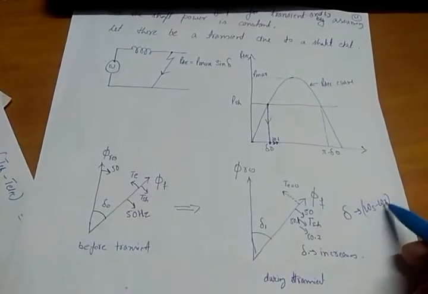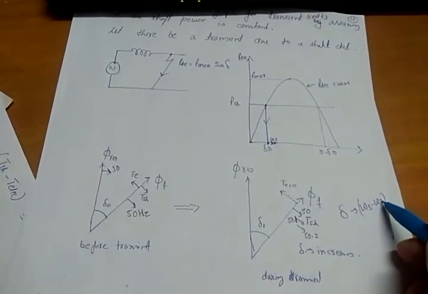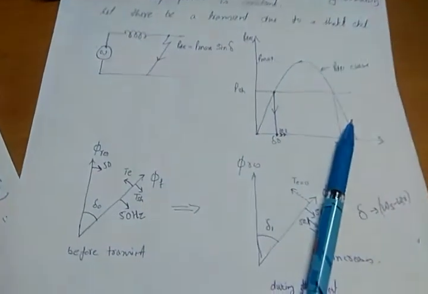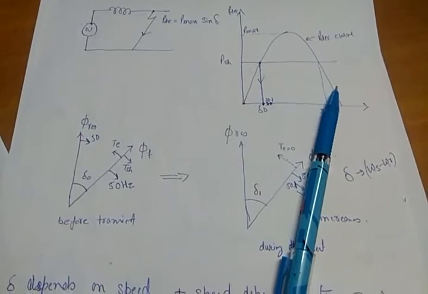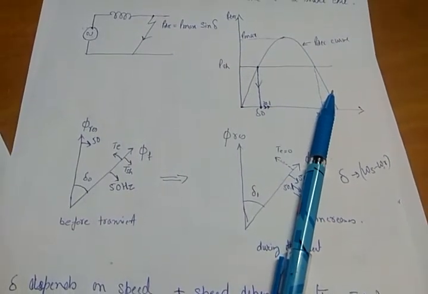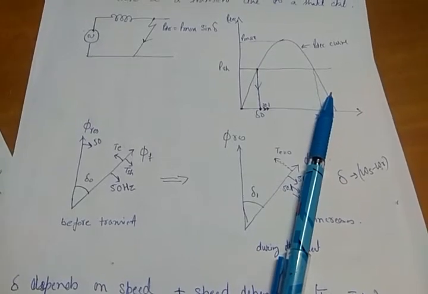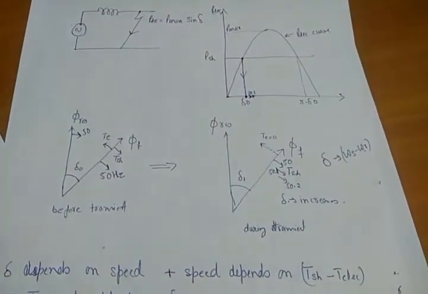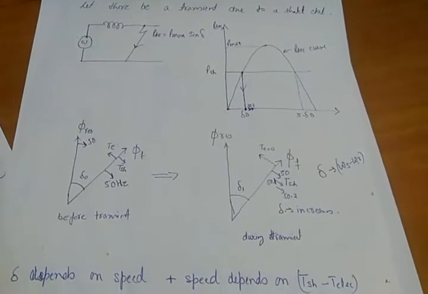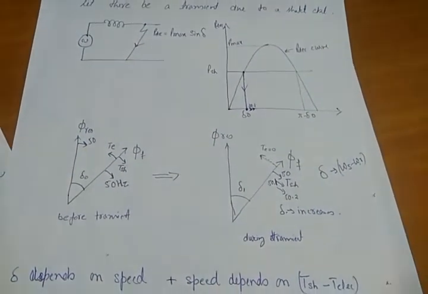The moment these two become equal, omega s equal to omega r, the speed will become constant and delta will become constant. If both are rotating at the same speed, delta will remain constant. So delta depends upon the speed mismatch.